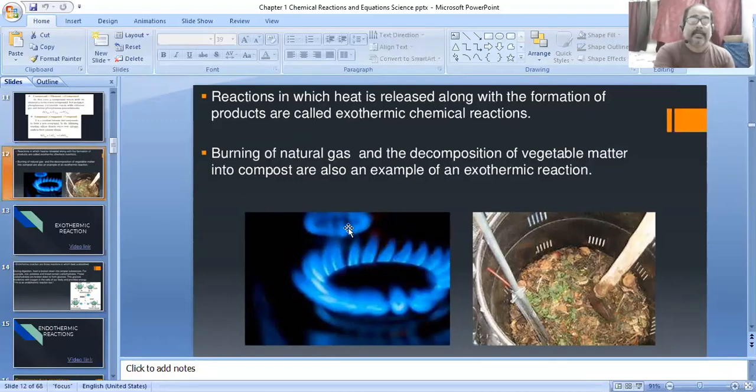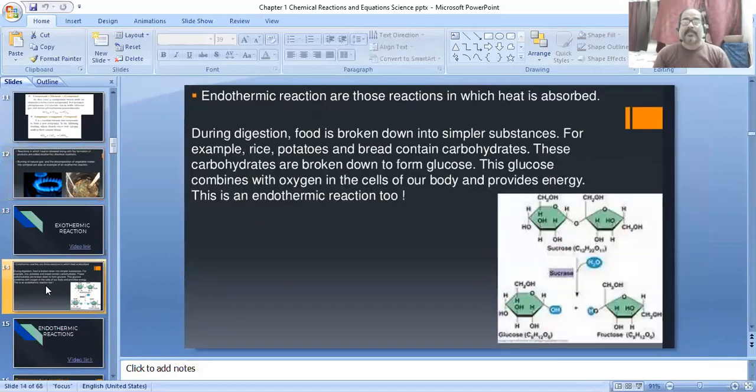Okay. And next thing, endothermic reaction. So endothermic reaction, those reactions in which heat is absorbed. That means they first absorb the heat, after that they release energy or complete the reaction. For example,